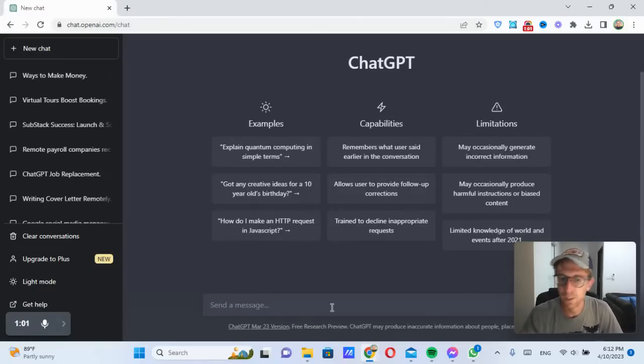ChatGPT can do pretty much anything that you ask it, including writing an ebook that you can then put up for sale on Amazon. And one of the really good things about ChatGPT is that a lot of this is plagiarism free. You can also run it through a plagiarism detector, which I'm not going to go into too much detail about in this video. I just want to show you how to write the ebook.